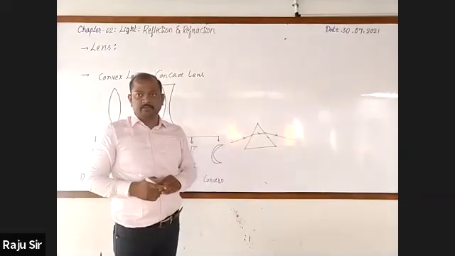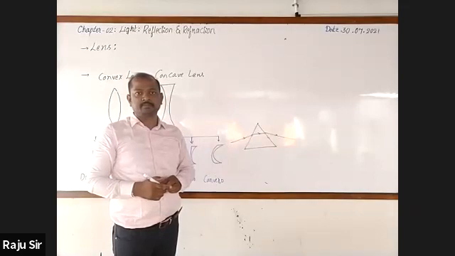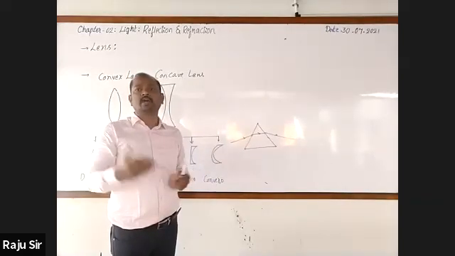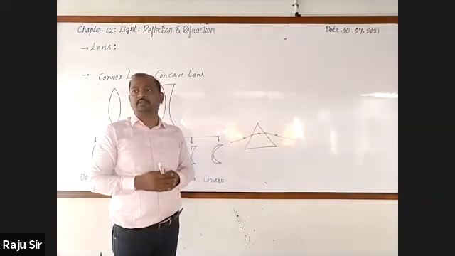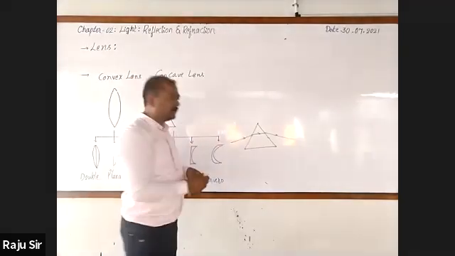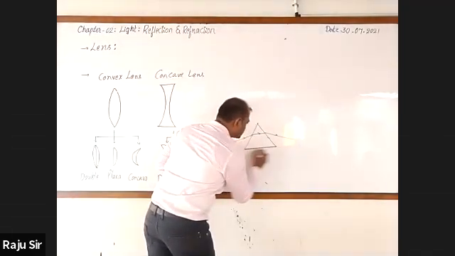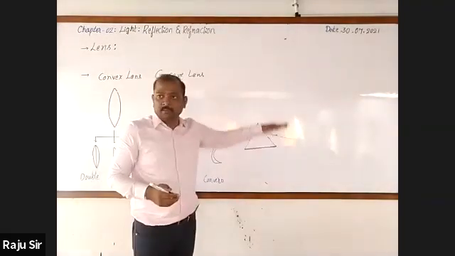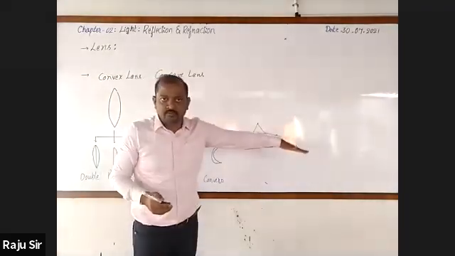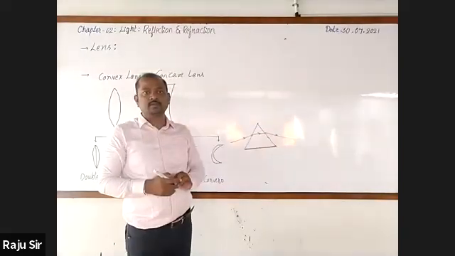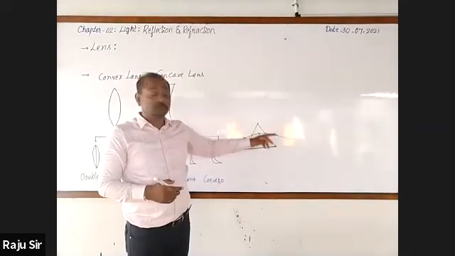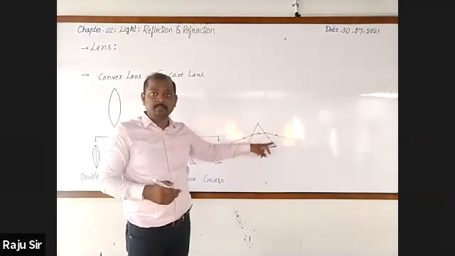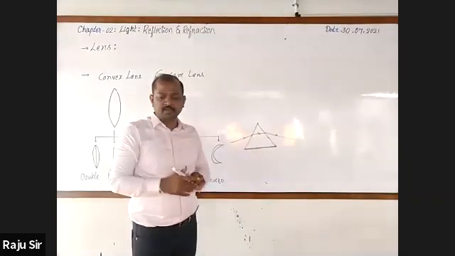How is it bending with respect to the prism? With respect to the normal, it is away from the normal. But with respect to the base of the prism, the emergent ray is bending towards the base of the prism.